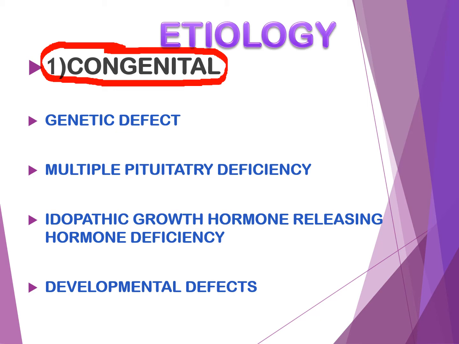The last one, midfacial anomalies. These are the developmental defects. I will tell once more. The developmental defects include pituitary aplasia, hypoplasia, anencephaly, and midfacial anomalies. So these are the congenital causes of growth hormone deficiency.